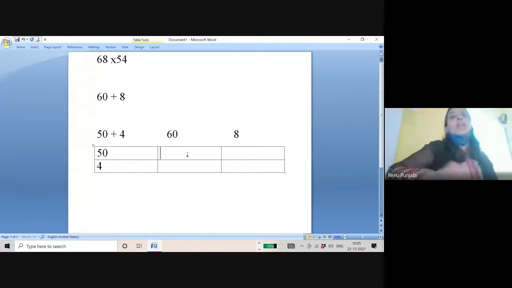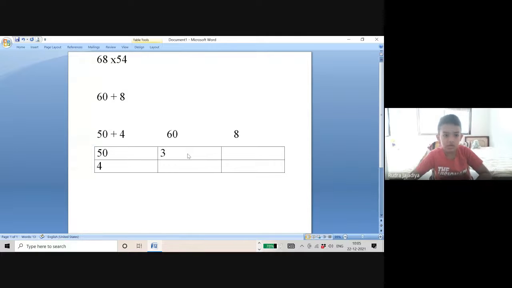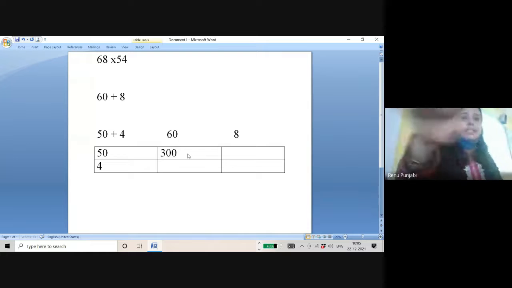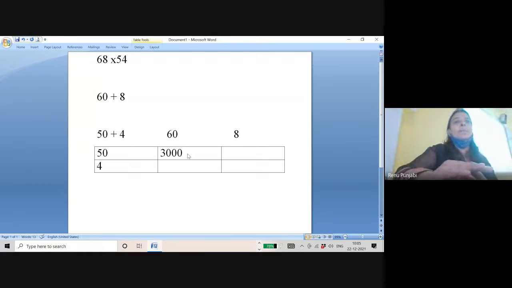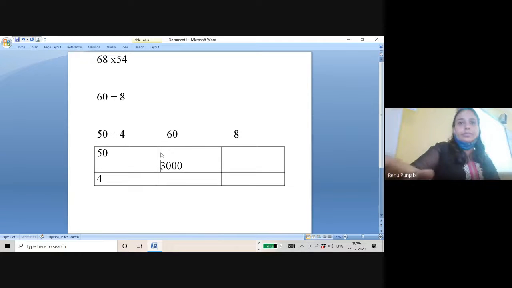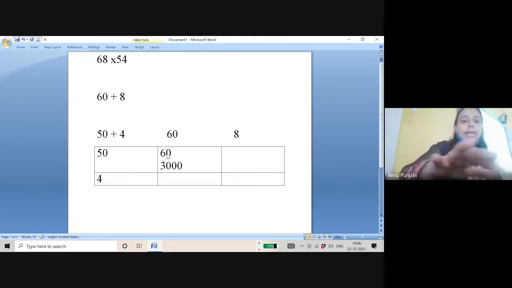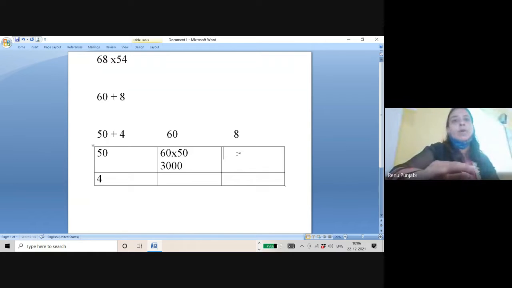Now in this column, I have to multiply 60 and 50. So 6 fives are 30, and 1 zero of 60 and 1 zero of 50. Then I multiply 5 with the 8. See, I will write for you also what I have multiplied, then what I got. This way.